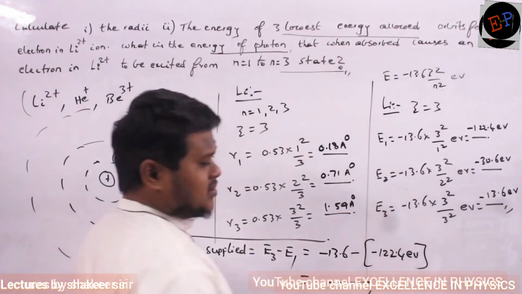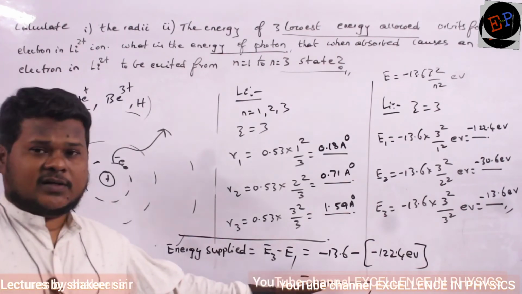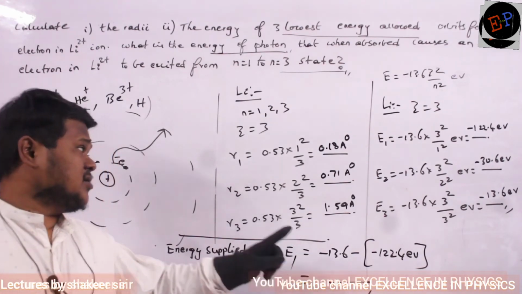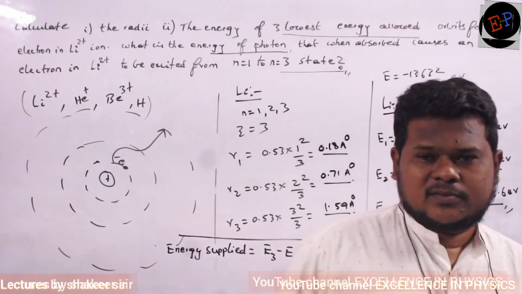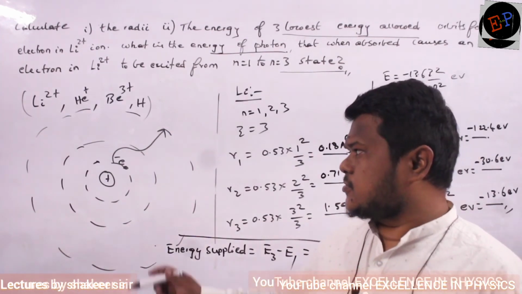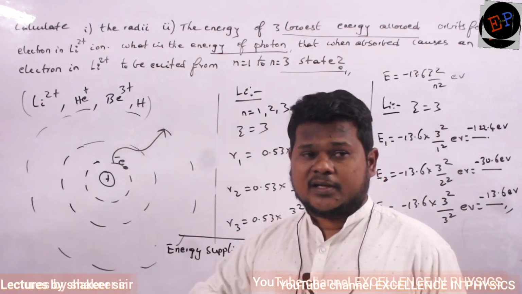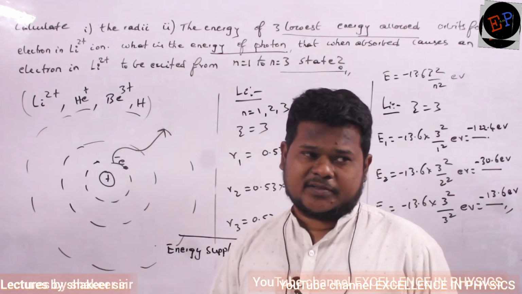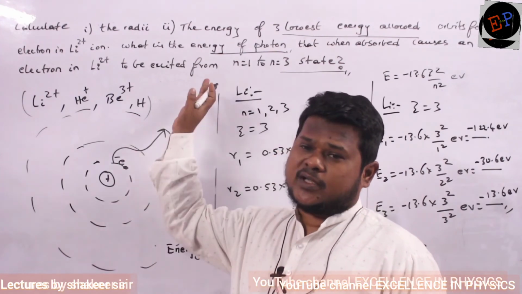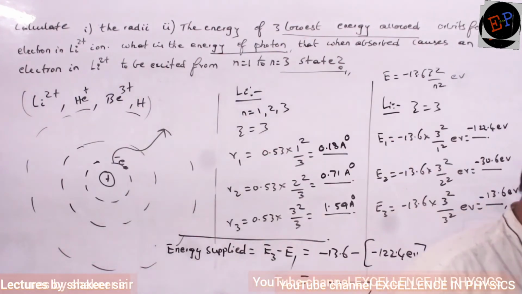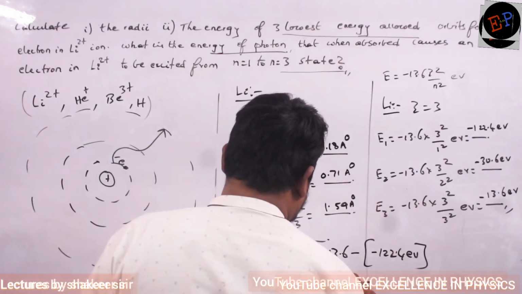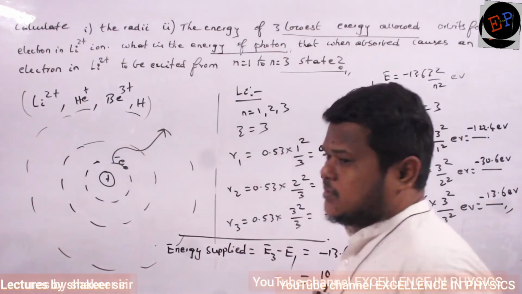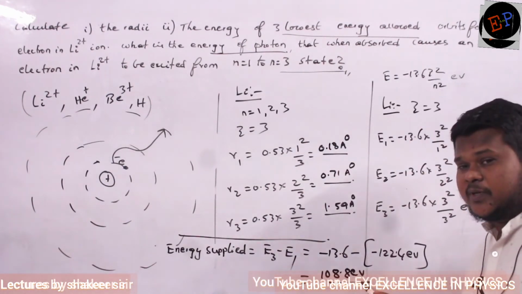So if you do this calculation, that much amount of energy if I supply, then electron will move from first orbit to third orbit. That is what we studied in Niels Bohr model. Clear? If energy returns from higher orbit to lower orbit, it should emit energy. It should release energy. But it is moving from lower to higher, so it should absorb energy. Okay? So therefore the answer which you should get is 108.8 electron volts. 108.8 electron volts. This much amount of energy should be absorbed.